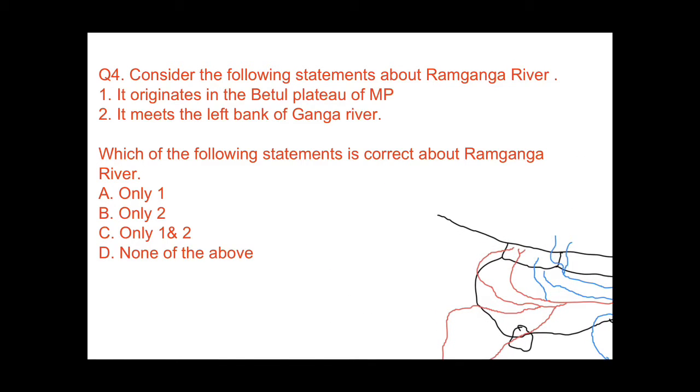Okay, consider the following statements about Ram Ganga river. It originates in the Betul Plateau of MP. No, it originates from Uttarakhand. It meets the left bank of Ganga river. Yeah, it is on the left bank. You can see here also. This is river Ganga, and this is Ram Ganga, and this is on the left bank side. So this is the right statement. So the answer would be only 2. Now we come to the next question, question number 5.